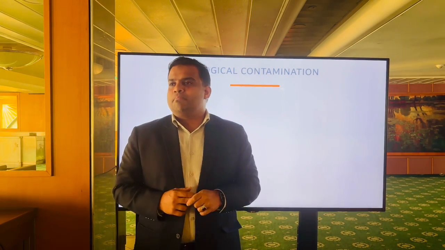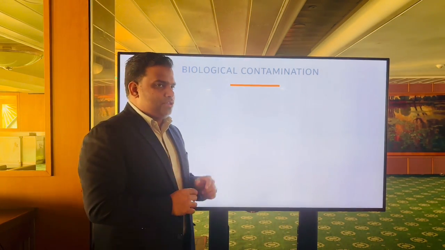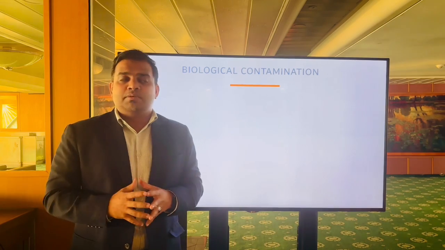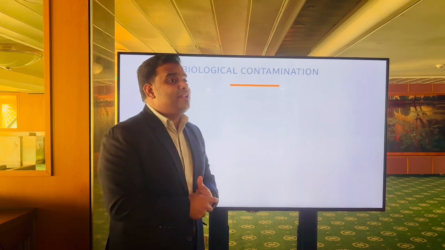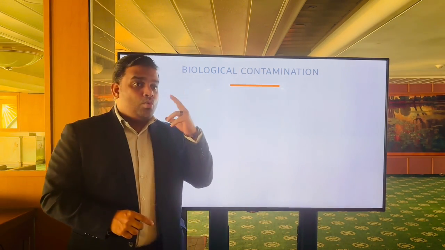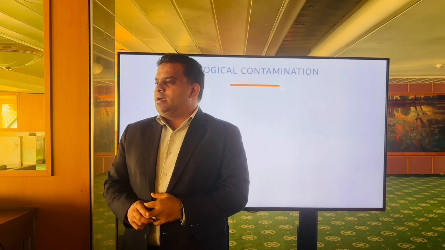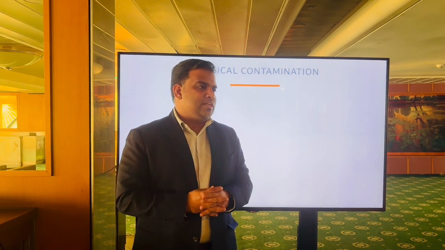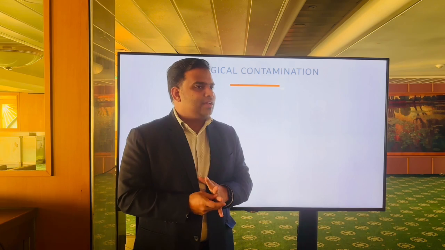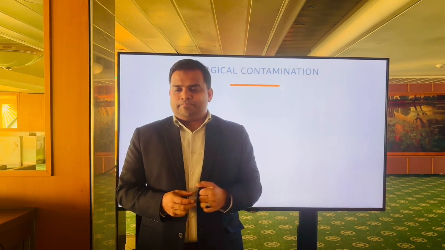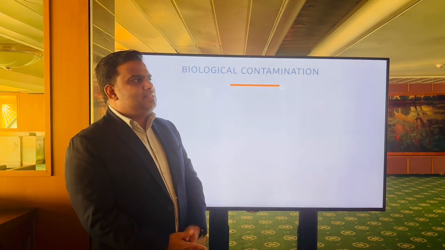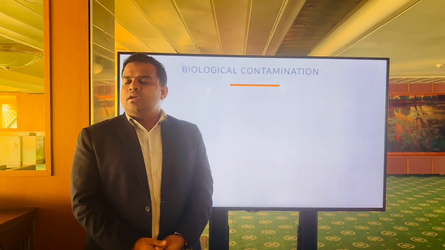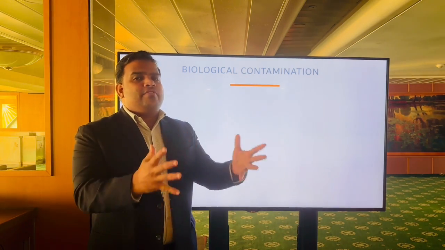The third hazard, which is a biological hazard, is actually a very important hazard causing food poisoning, right? Biological hazards are simple, but it's a very major subject. Our major enemy is actually a living organism which you can't see with your naked eyes; we need microscopes. We call it microorganisms, which is one of the biological hazards. There are different kinds of biological hazards. It can be parasites, it can be a virus, it can be bacteria. So in general we call it biological hazards.